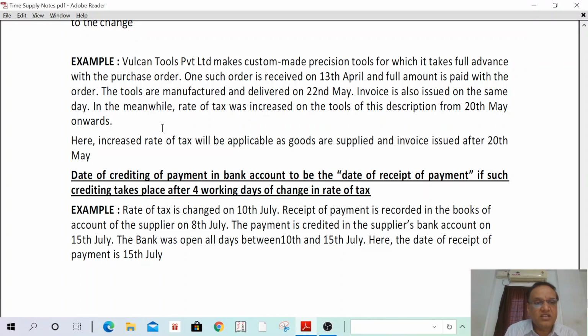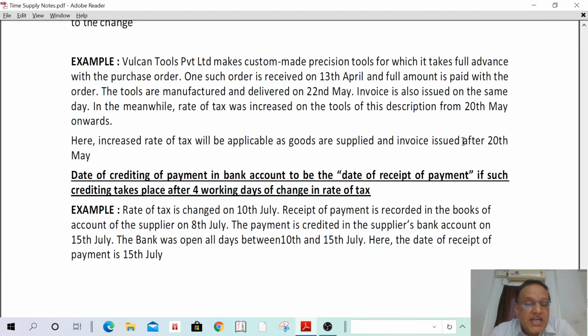I can read the answer. Here, the increased rate of tax will be applicable as the goods are supplied and the invoice is issued after the change in rate of tax. Because two elements, goods supplied and invoice issued, are after the change in rate of tax, therefore the increased rate of tax will apply. Understand? Okay.